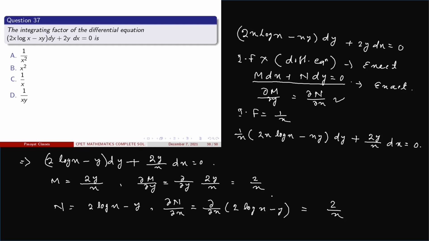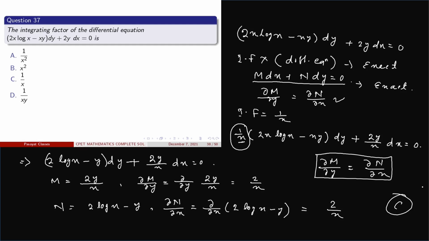Here observe that ∂M/∂y and ∂N/∂x are the same. So on multiplying by 1/x, the whole differential equation becomes exact. That means this is an integrating factor. So option C is correct.